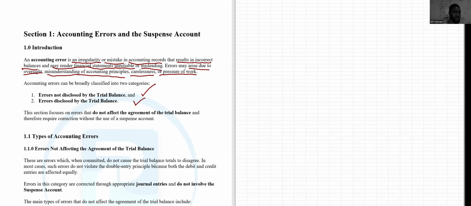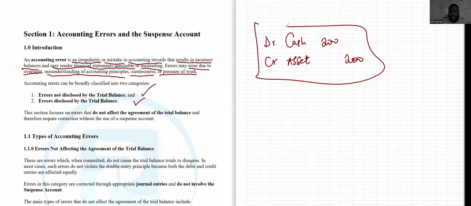We are first going to look at the ones that do not affect the agreement of the trial balance. For instance, let's say you pass a double entry: debit cash 200, credit an asset you sold for 200. Then the trial balance will still show a debit of 200 and a credit of 200.